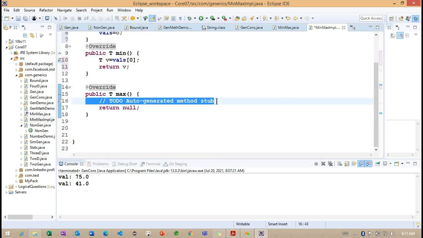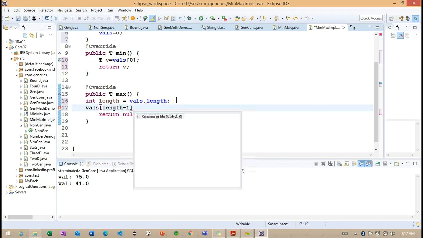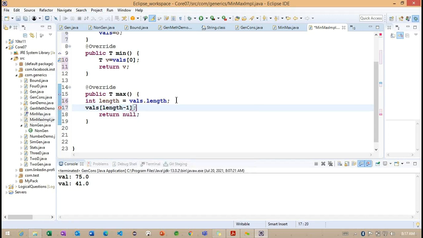Simply here also we can go for val dot length, so this particular length we are going to get. And here now what I'm trying to write is length minus 1.